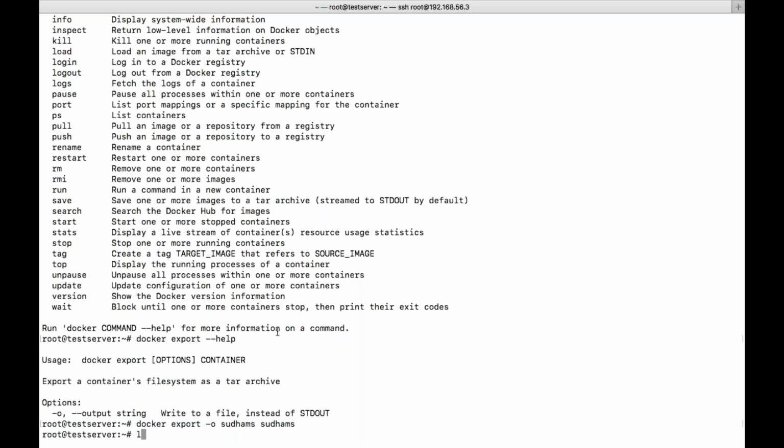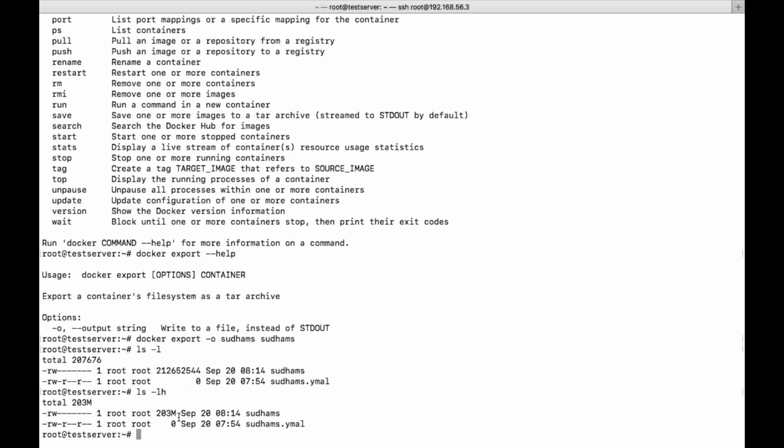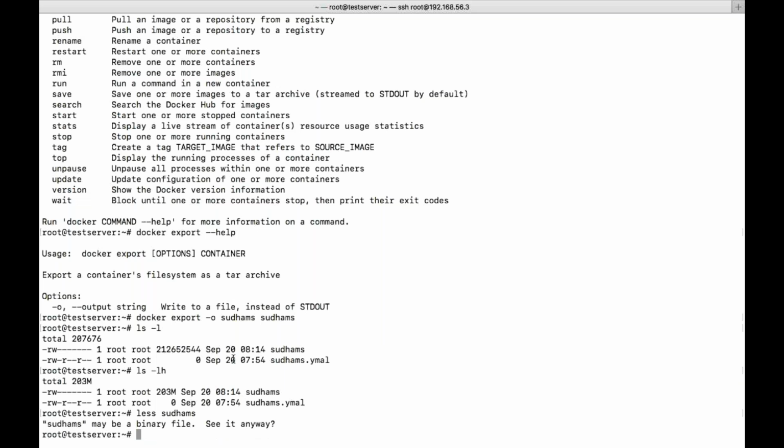Now you can see there is a file. You can see the size. If you want to see it in human readable form, the size is 203 MB. Now if you try to open it, you cannot see anything. It's a binary file. So this is all about your export.